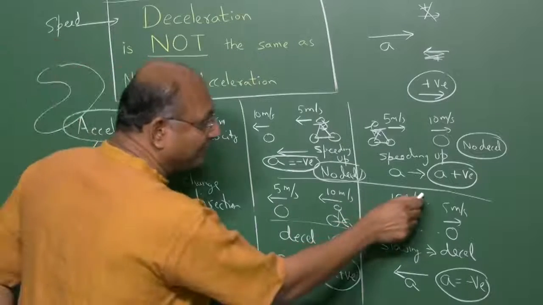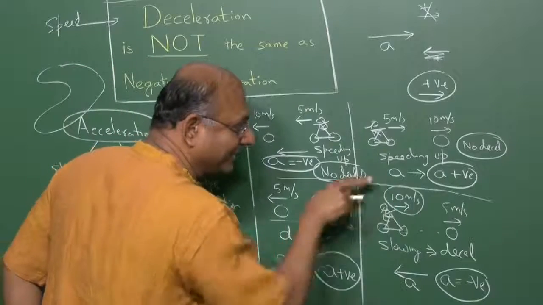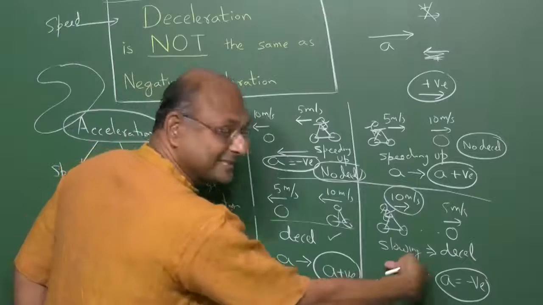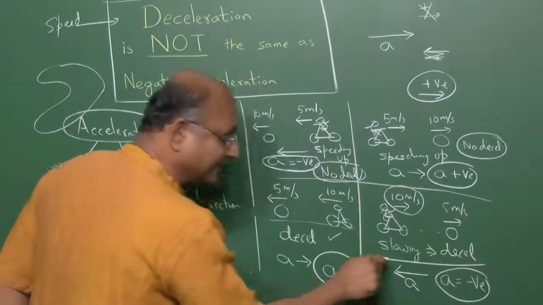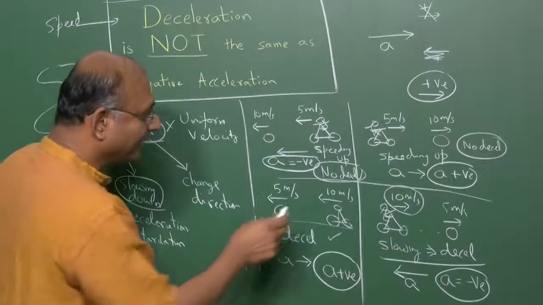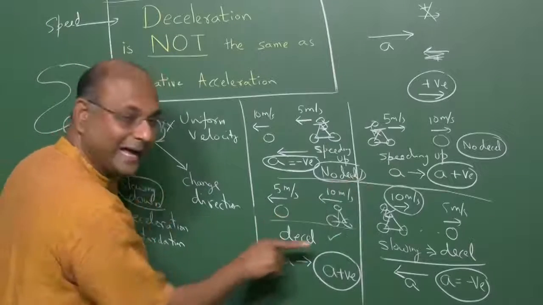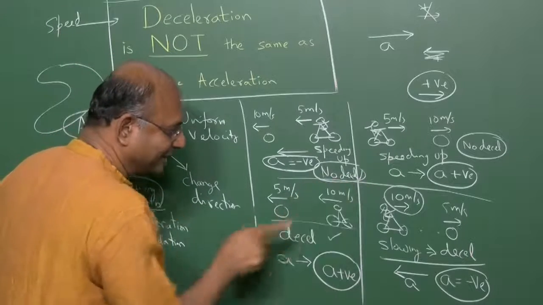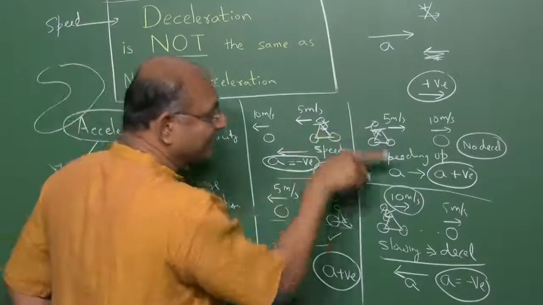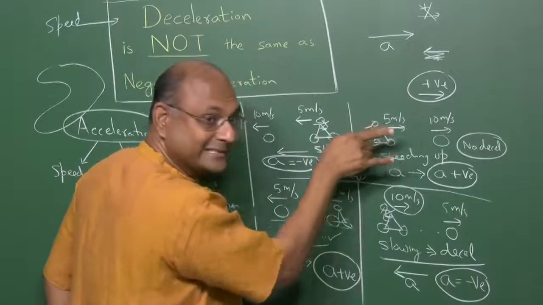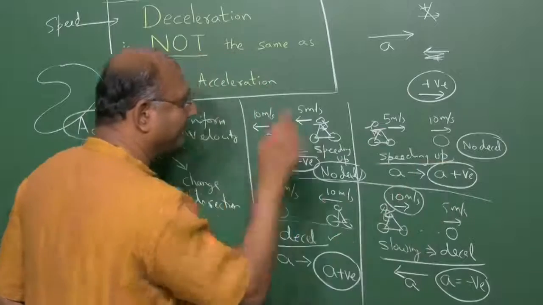If the direction of my initial velocity and the direction of acceleration are opposite, then the object is decelerating. Let us see here. Initial velocity, acceleration. Initial velocity, acceleration, decelerating. Initial velocity, acceleration. If they are pointing in the same direction, you are speeding up.